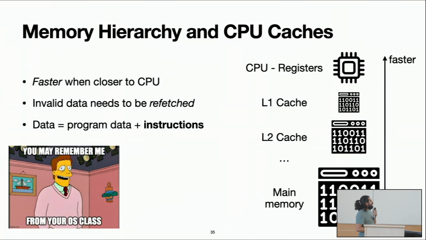So what we need to understand is that data is going to be cached in this hierarchy. As soon as we need something, we are going to bring it from main memory to the caches and then closer to the CPU. But at some point, if we change some data, we need to invalidate those caches. And that means that we need to go back to the main memory and fetch it back. And we don't want that. We actually want to stay here close to the caches.